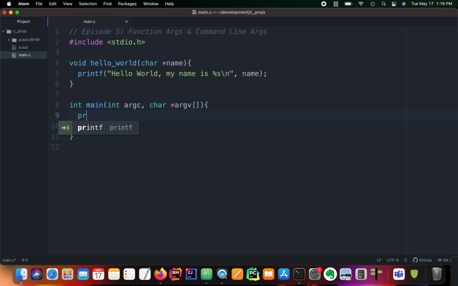So we can just do printf %d, passing in argc. We'll do a for loop, which I don't think I've gone over yet, but we'll go over them in a later episode. What I'm doing here is just going over each index within the argv variable.